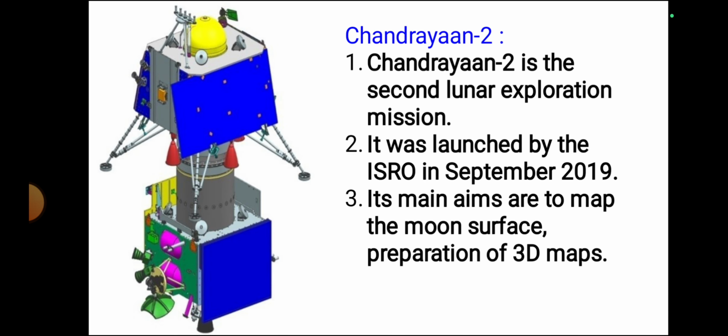Next, Chandrayaan 2. Chandrayaan 2 is the second lunar exploration mission. It was launched by the ISRO in September 2019. Its main aims are to map the Moon surface and prepare 3D maps. And Chandrayaan 3 was also launched in July 2023. It was also successfully landed on the Moon in August 2023.